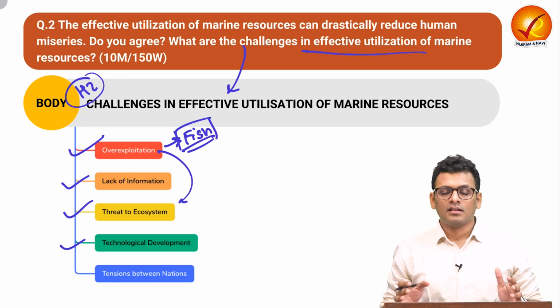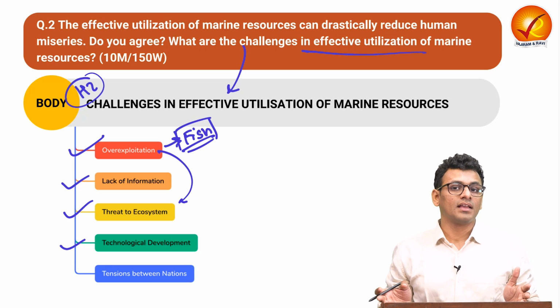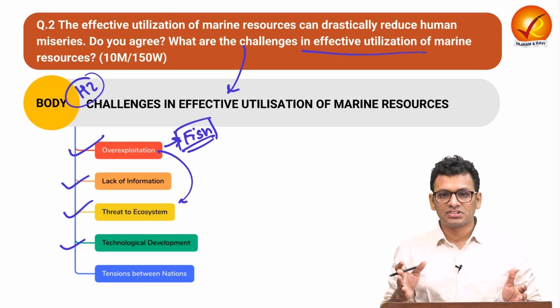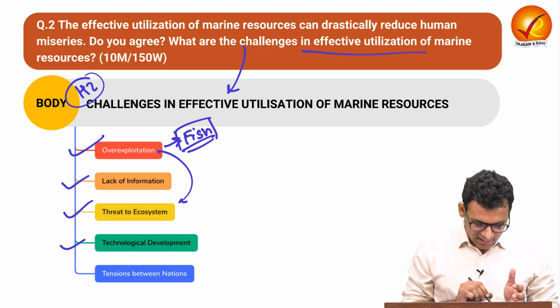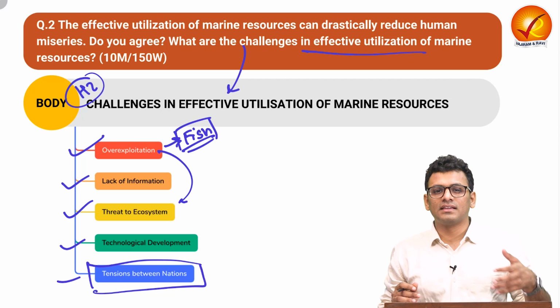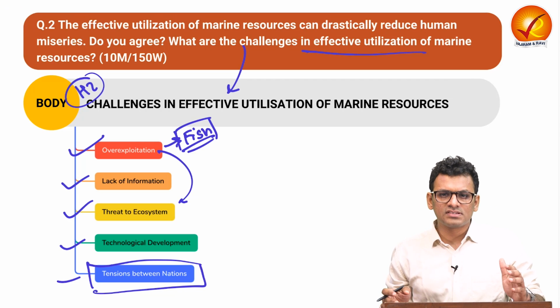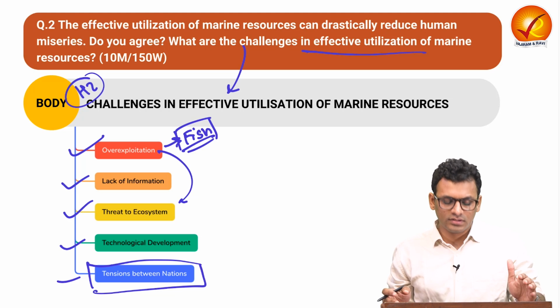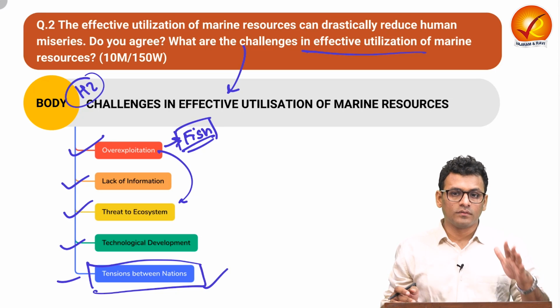With respect to exploration of marine resources, we do not have sufficient technology, and thus a technological limitation definitely impedes our ability to realize the potential. And lastly is tension between nations. Over here, we have to see how various conflicts arise with respect to the realization of marine resources. You can talk about the South China Sea over here. So that is something you can include as challenges for heading 2 of the body.